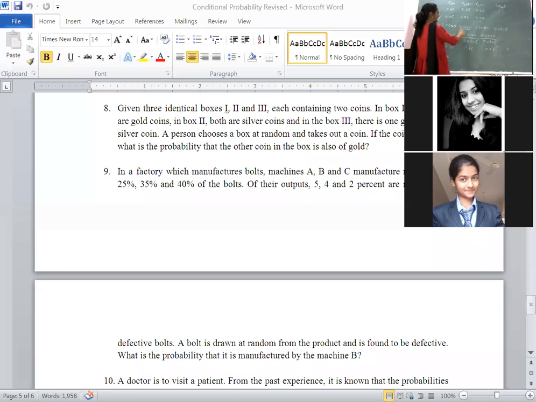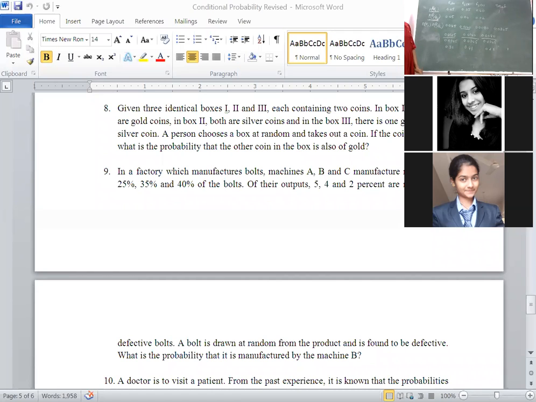Then finally add these three values, then you will get a certain total. If they ask in the final examination, for machine A, whatever value you got here upon 0.035. For machine B, this value upon total. If it is of machine C, this value upon this value. If you add this, you will get 1. That means whatever problem you did is correct. You will get 10 marks in the final examination.